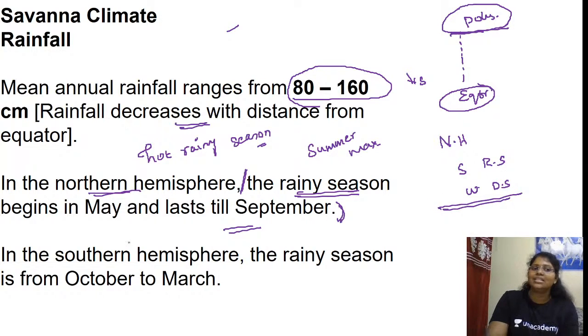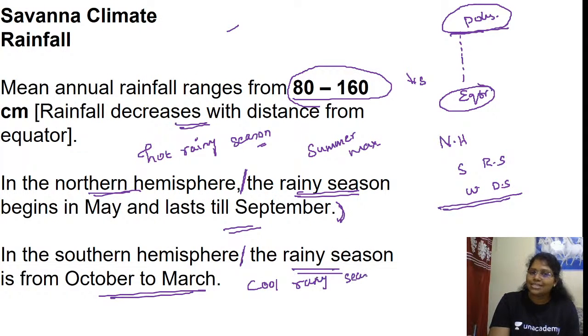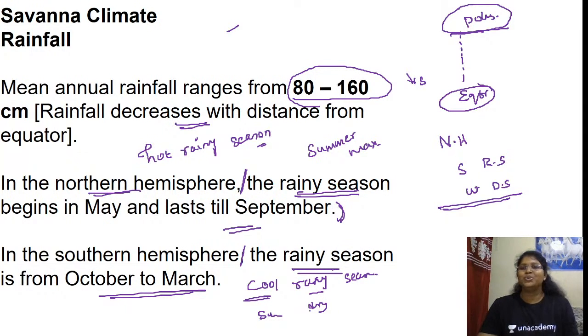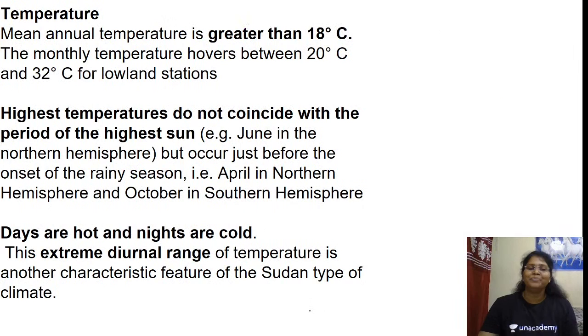Reverse is the case in the southern hemisphere. In the southern hemisphere, the rainy season is October to March, which is nothing but the cool season, cool rainy season, and the hot season is a dry season. Winter is a rainy season and summer is a dry season. Is this clear? That's it. Super. Alternate in the southern hemisphere.